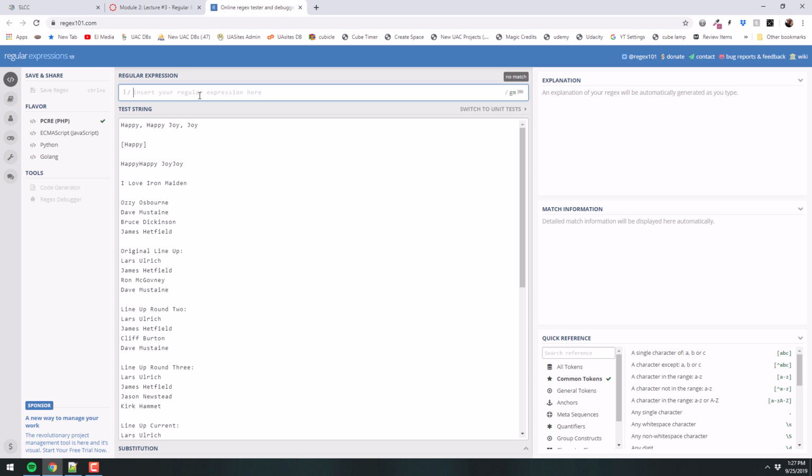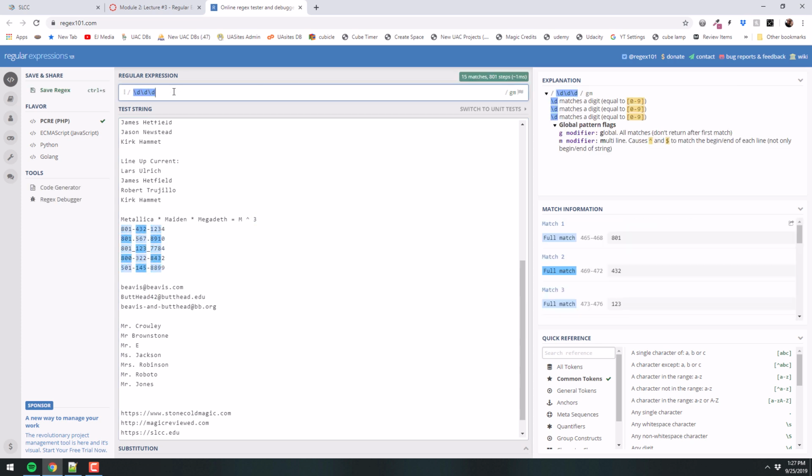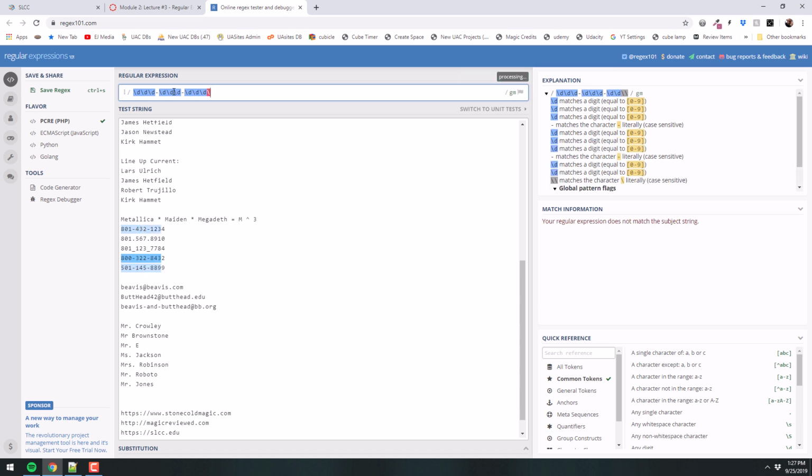All right, well, let's look at that. So let me find the phone numbers actually in the text field right here. We're gonna see if we can find those, okay? So 3 digits, and then I'm gonna do my square braces where, let's start with just a dash, right? Then a dash, right? And it found a dash, no problem. 3 more, dash, 4 more. So that will find, and notice the whole phone number is highlighted because that whole phone number matches that pattern that I have up there, okay?